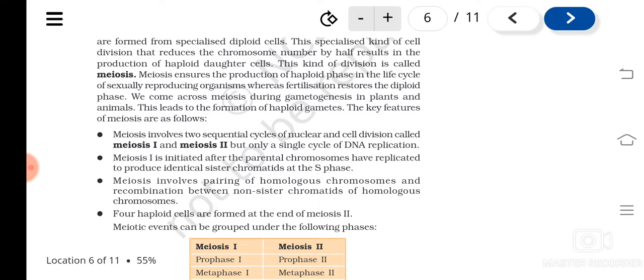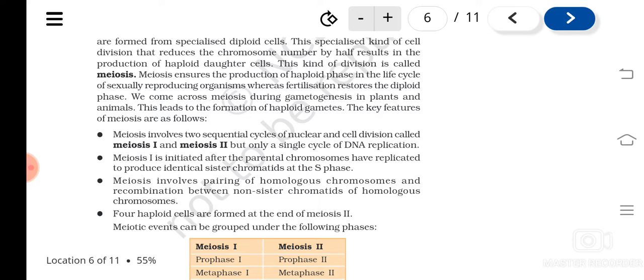We have learned this in 10th class also, isn't it? So variation in sexual reproduction, there are different reasons. I have told you, two parents are involved. Another important reason why variation occurs in sexual reproduction is the involvement of meiosis, because in meiosis there is exchange of chromosomal fragments between the non-sister chromatids.